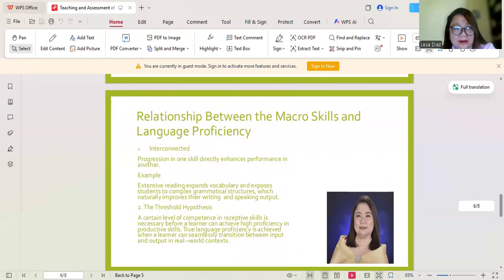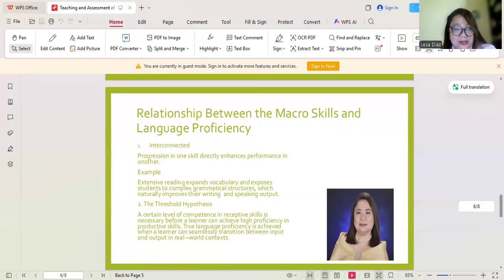Here we have their interconnected progression: one skill directly enhances performance in another. Example, extensive reading expands vocabulary and exposes students to complex grammatical structures, which naturally improves their writing and speaking output.